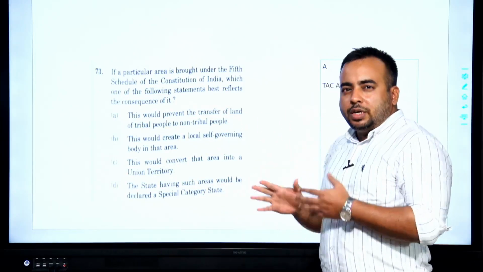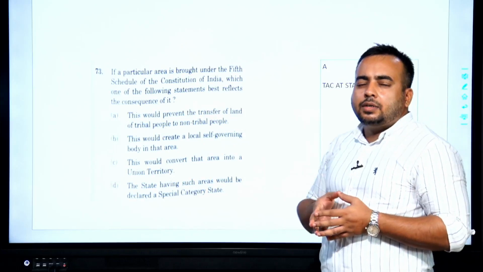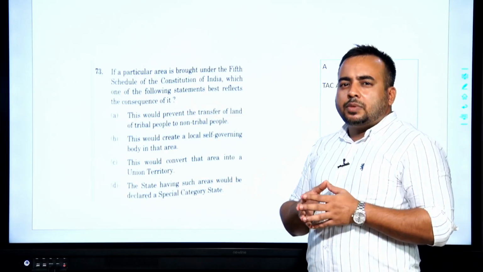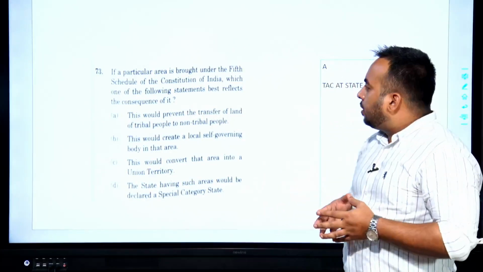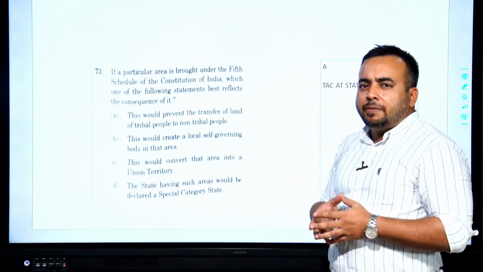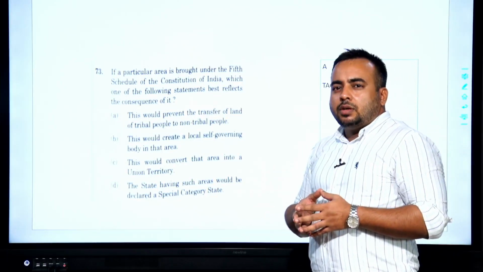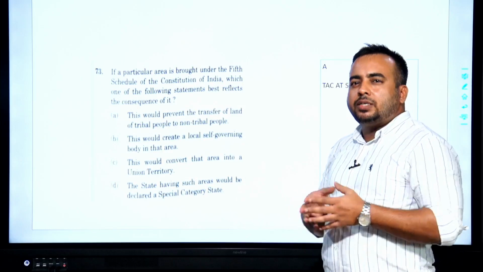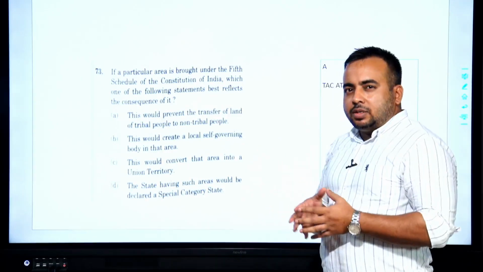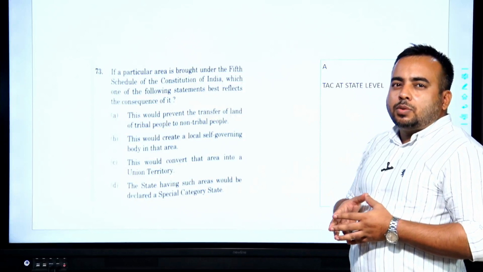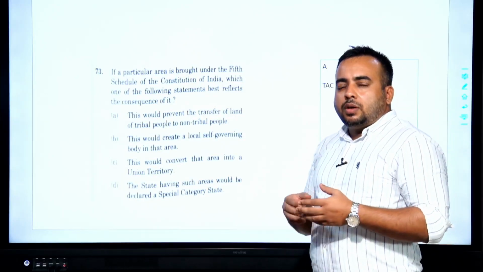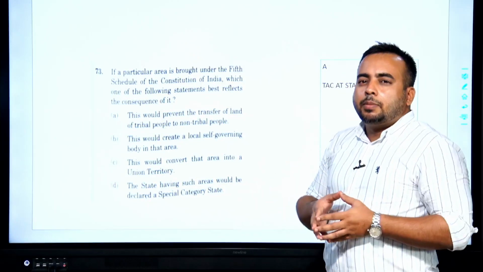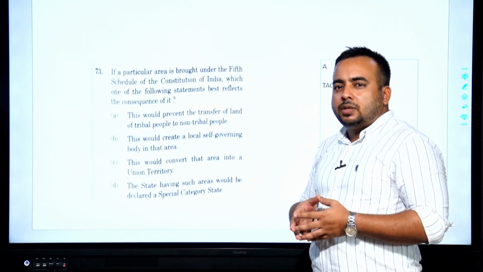So, that is all in polity, and the level of difficulty, barring one or two questions, is the same as last year, and polity has been largely conventional. And talking about the $1 million question, which is the whole cutoff, we will have a look at it after we are done with the discussion of all the sections. On an informal note, the cutoff is going to be close to the previous year's cutoff. The reasons and the detailed logic will be given by us a little later.